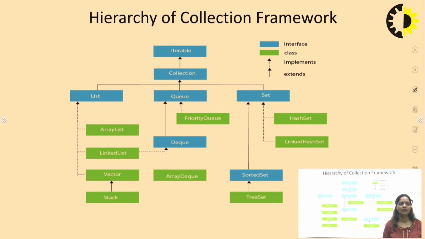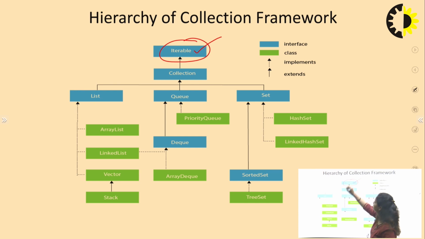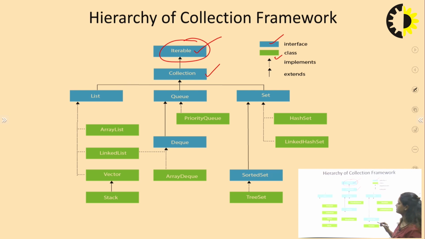So this is the hierarchy for collection framework. In collection framework, we have first of all an iterable interface. That is the root interface of collection framework, and the collection interface is derived from the iterable interface. Here the blue block indicates the interfaces and the green block indicates the classes.